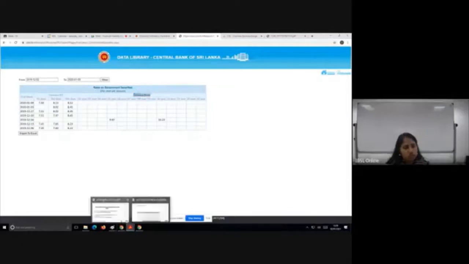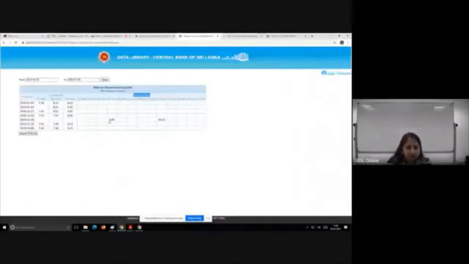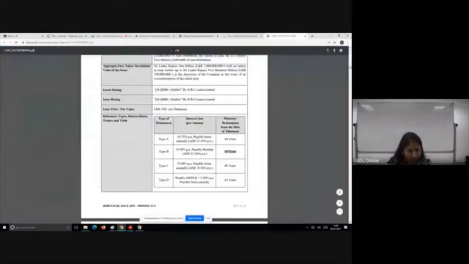So the first one we are going to look at is the risk structure of interest rate. This is going to explain to you why even though securities have the same maturity, they have different interest rates. So in our example, a 5-year treasury bond, which is at 9.87, has a different interest rate than a 5-year debenture, which is priced at 14.5.